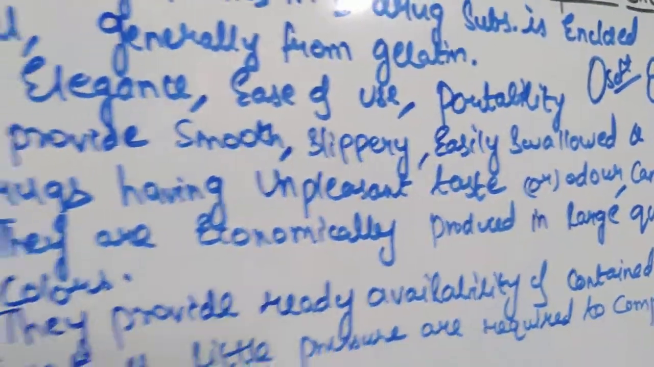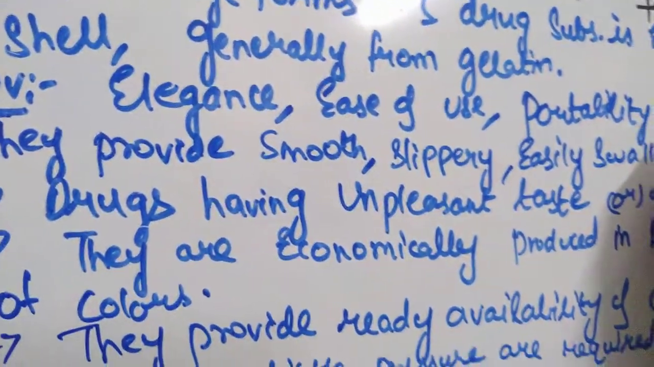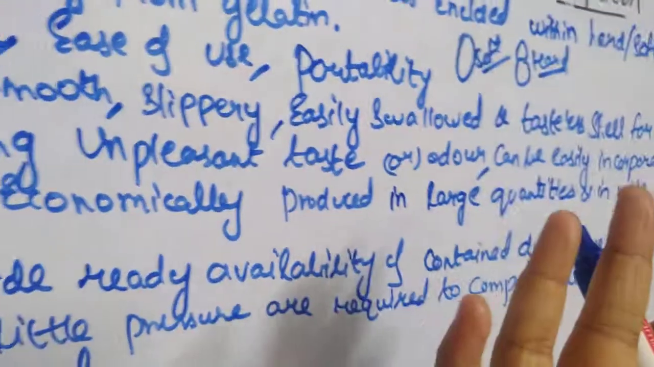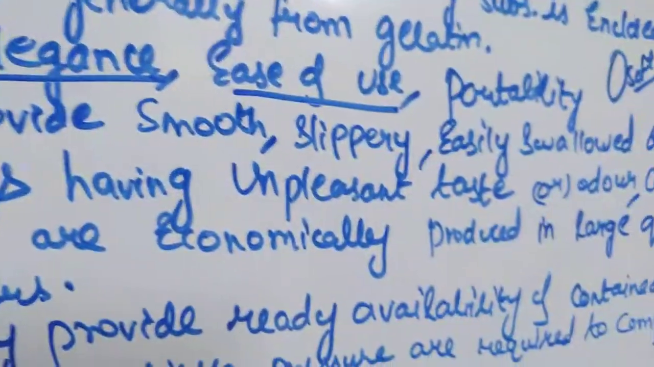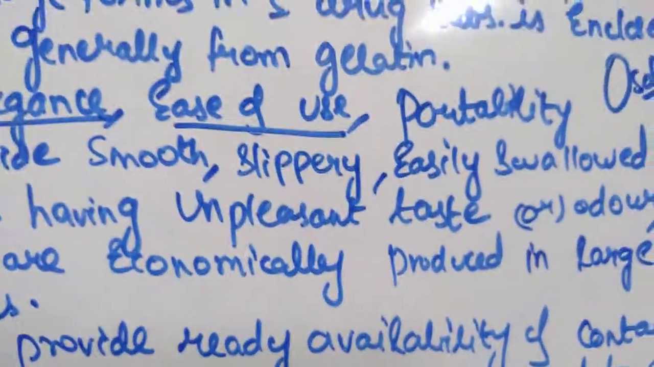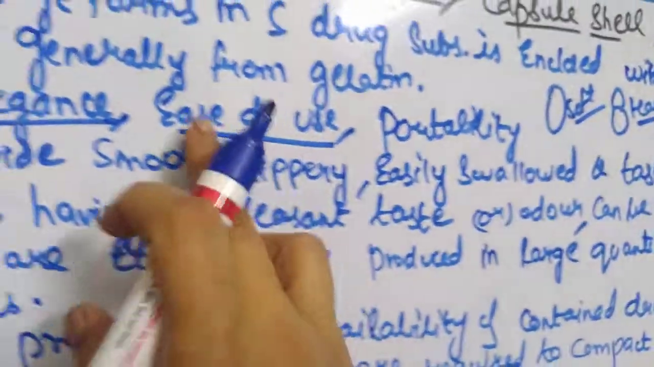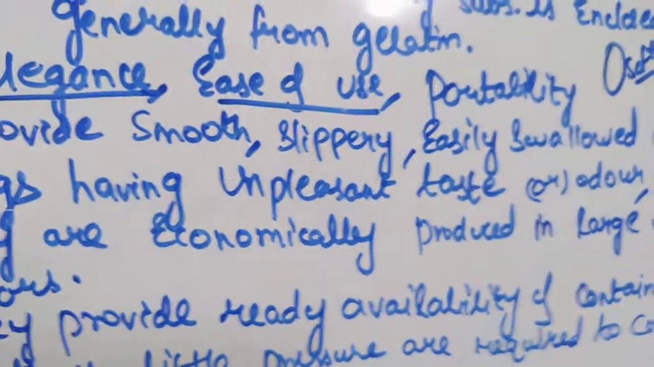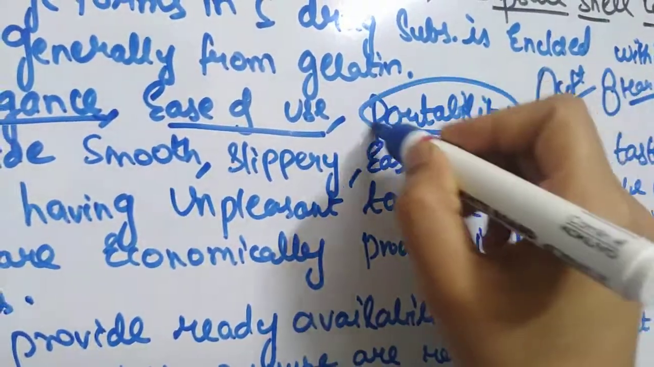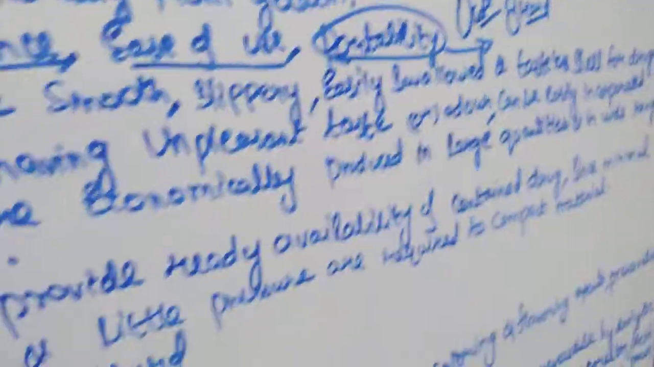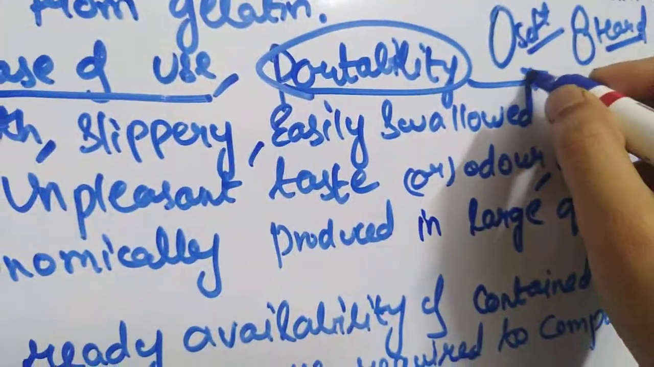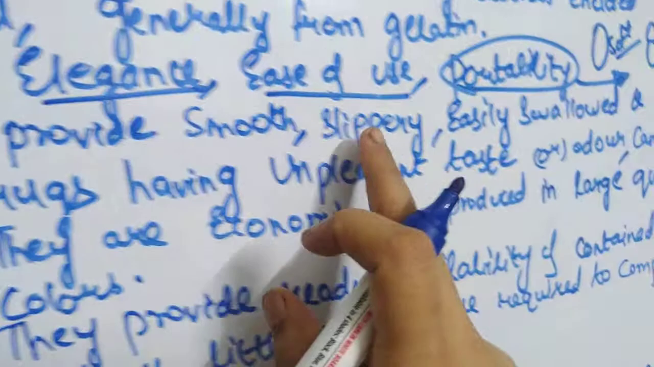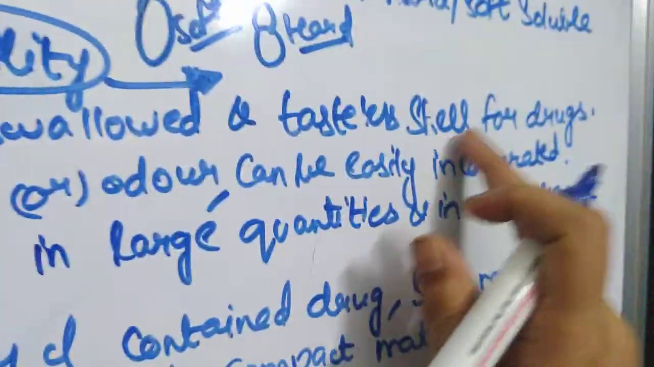So coming to the advantages of capsules. What are the advantages of capsules over other dosage forms? Elegance, that means they have a very attractive appearance. Ease of use: you will not get the taste, you just administer with water and gulp it. You can easily use it at any time, and it is suitable for adults also. Portability means you can easily carry them in your handbag to different places without any risk of them breaking. So they provide a smooth, slippery, easily swallowed and tasteless shell for drugs.